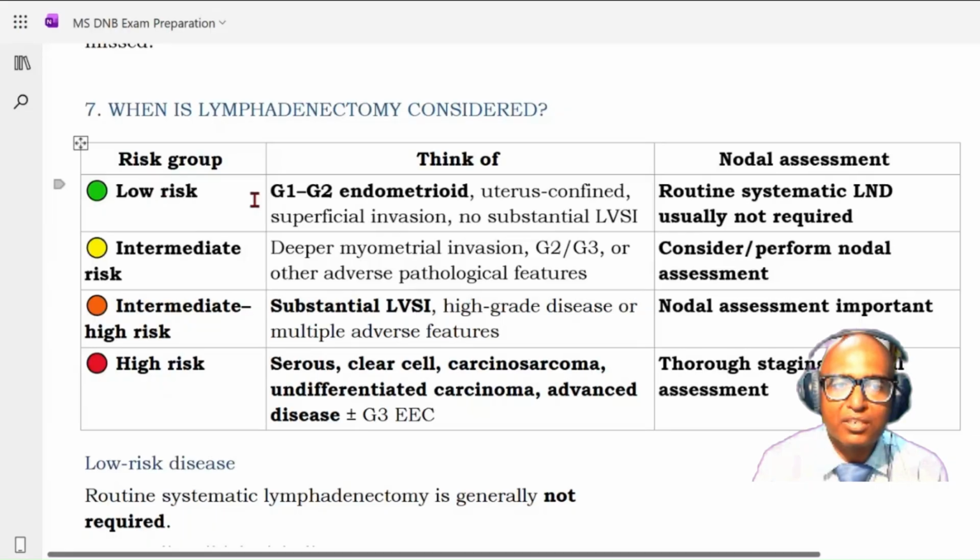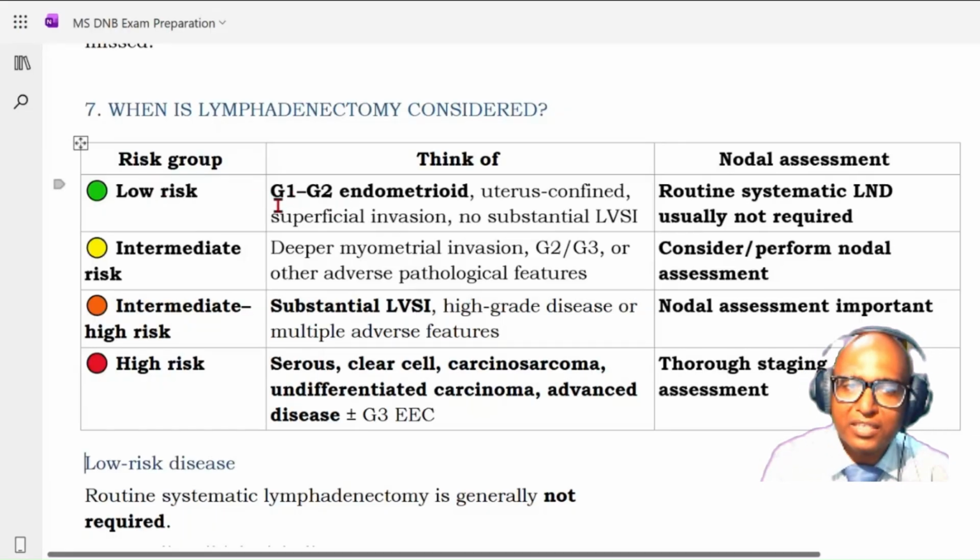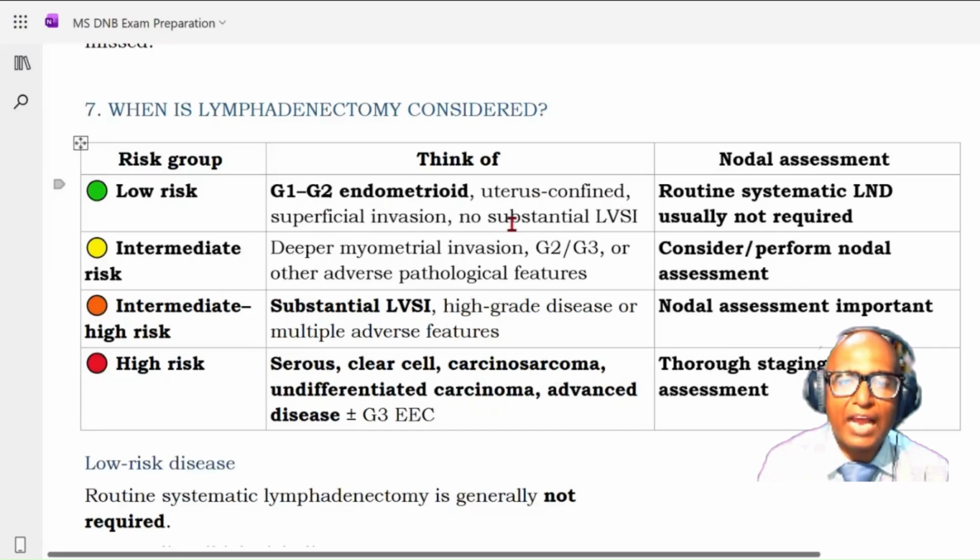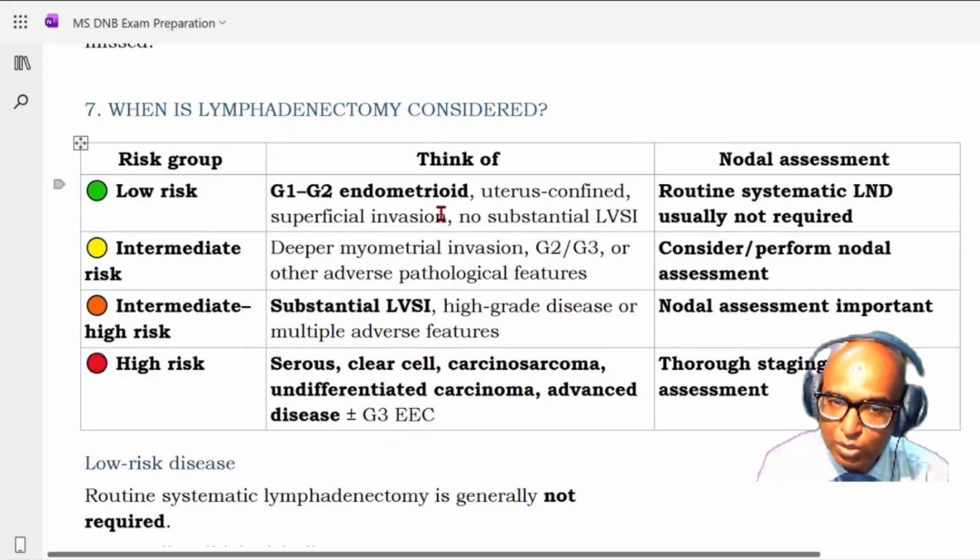Okay, so in low risk we are dealing with low grade, that is grade 1 and grade 2 endometrial carcinoma, where the tumor is confined to the uterus, there is a superficial invasion and no substantial LVSI. That means it is a low risk disease, and routine systematic lymph node dissection is usually not required here. So when we are dealing with low risk, grade 1 or grade 2 endometrial cancer, where the malignancy is confined to the uterus or only superficial invasion without any substantial LVSI, lymph node dissection is not required.